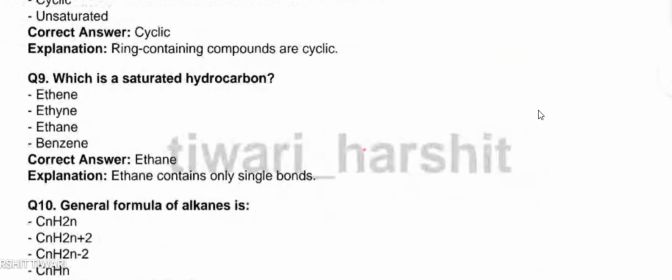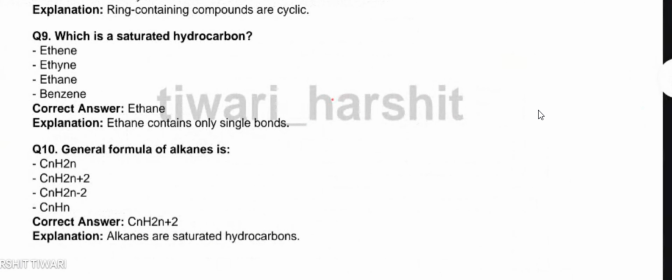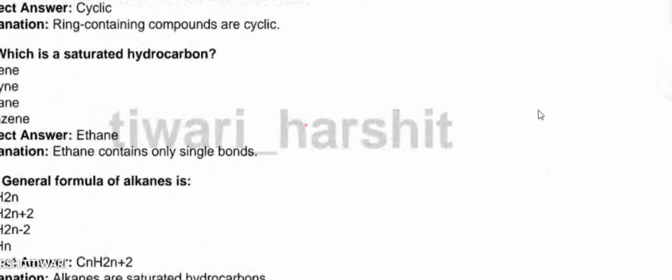Let's move on to the next. General formula of alkane. This is also an important part. From here you can see questions in your exams. So I will tell you the general formulas of some compounds. Please note that down.